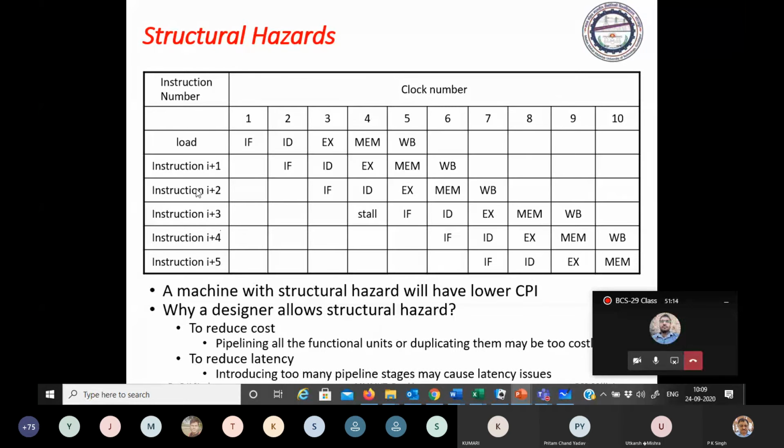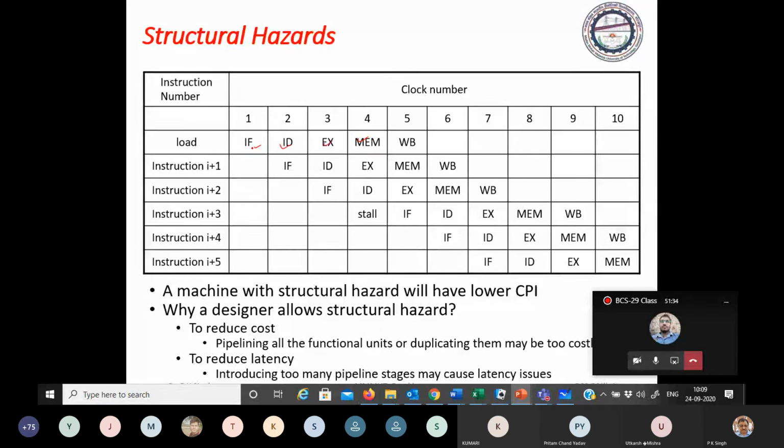Now see here, in this example, instruction is loaded, decoded, executed, memory.